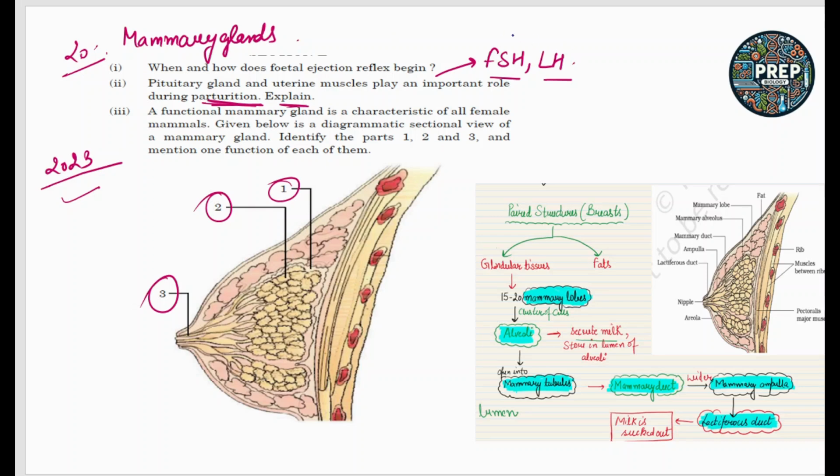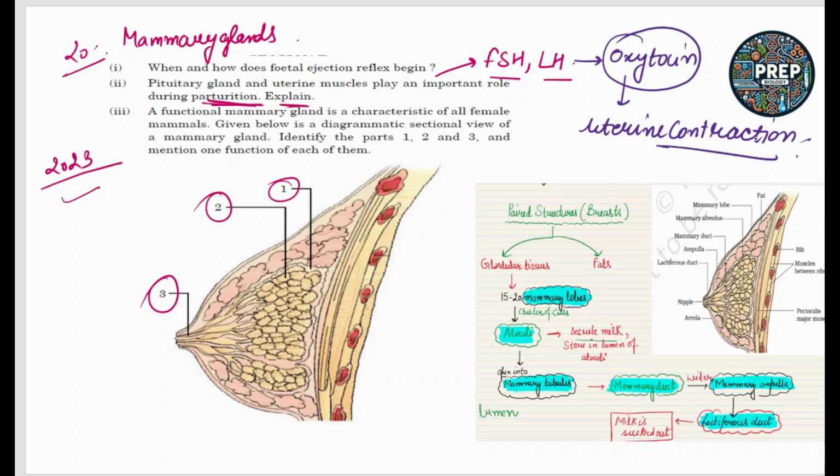And if we talk about the parturition process, that is during the delivery of a baby, the main pituitary hormone which provides the signal to the uterine muscles for contraction is oxytocin. So the pituitary gland releases oxytocin that will help in the uterine contraction during parturition.